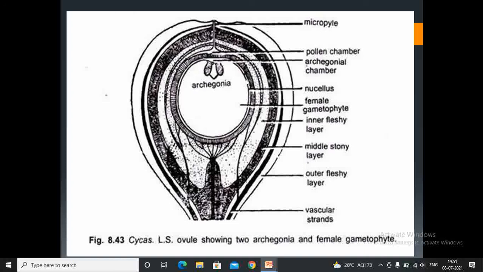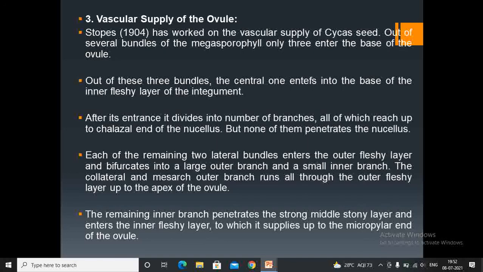This is the nucellus and this is the female gametophyte. So there are 3 layers: outer fleshy layer, middle stony layer and inner fleshy layer, called the sarcotesta, sclerotesta and inner layer. So these are the vascular strands which bring about the vascular supply of the ovule.